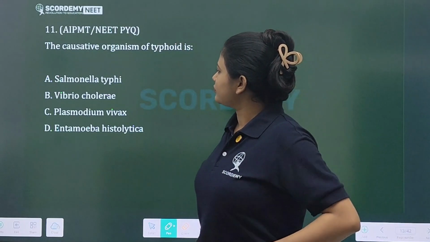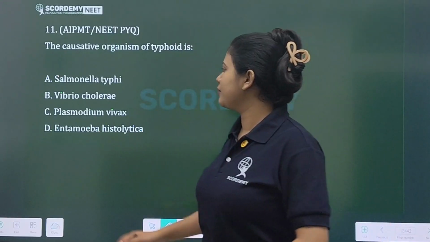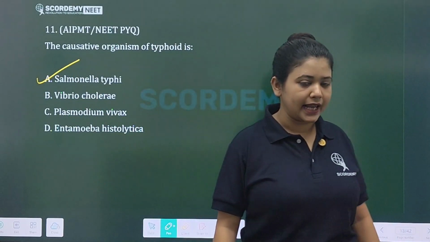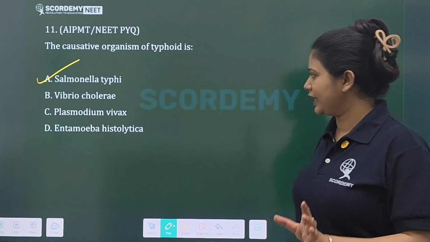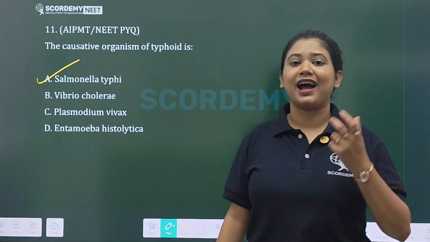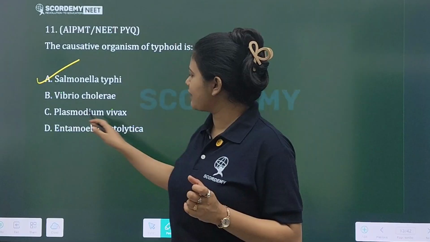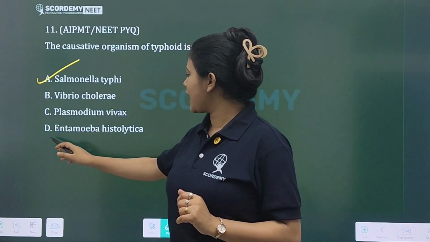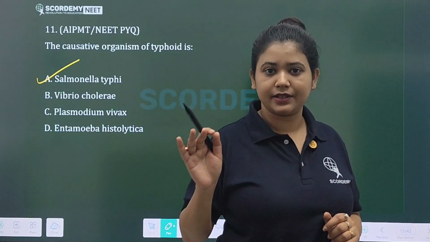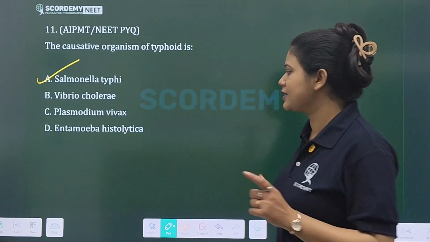Next, the causative organism of typhoid is Salmonella typhi. This is a gram negative bacteria, okay. Then Plasmodium vivax causes malaria. Entamoeba histolytica is the causative organism of amoebiasis. This is an amoeba, okay.